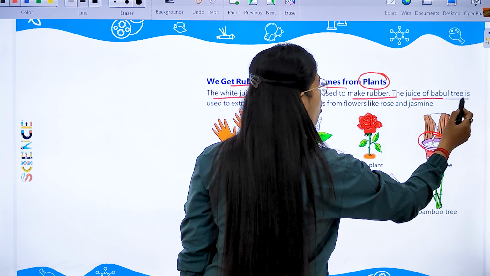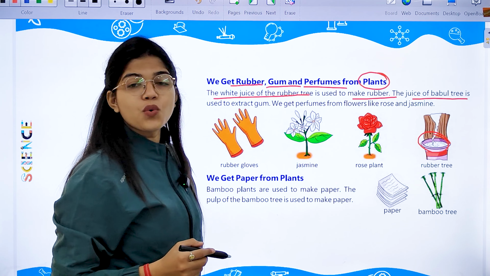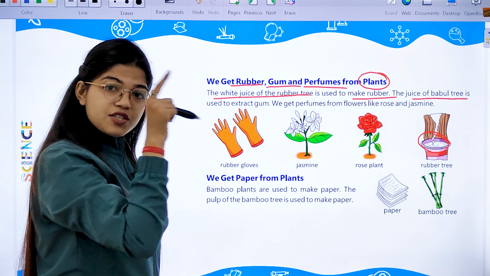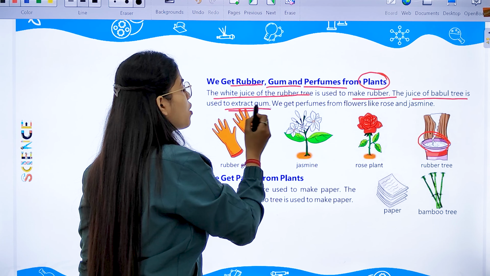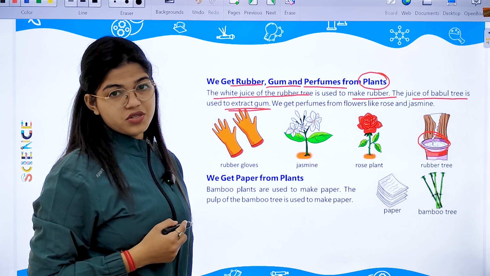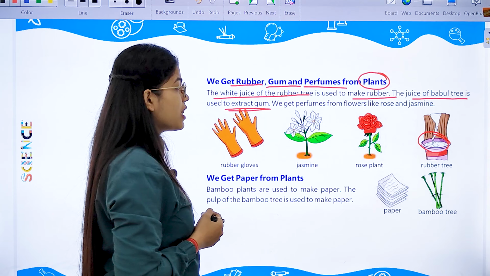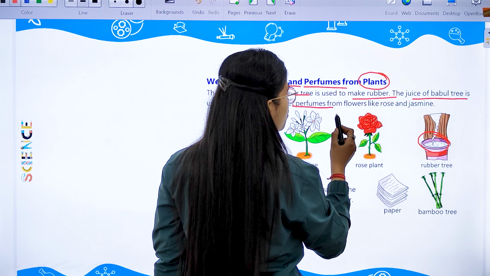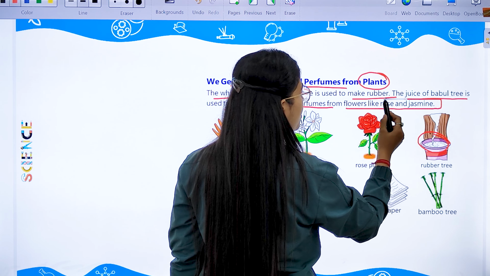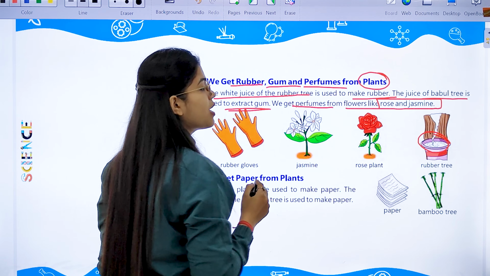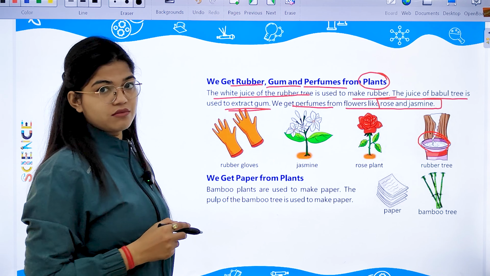Then the juice of the babool tree. There is a tree known as the babool tree, and its juice is used to extract gum. And then we get perfumes also from flowers which have a very pleasant fragrance, like rose and jasmine.